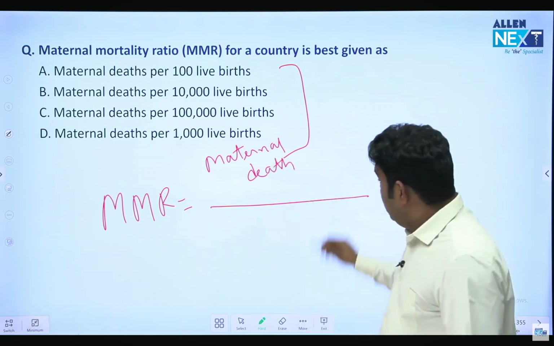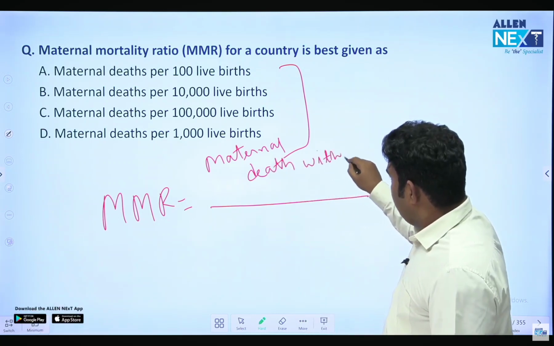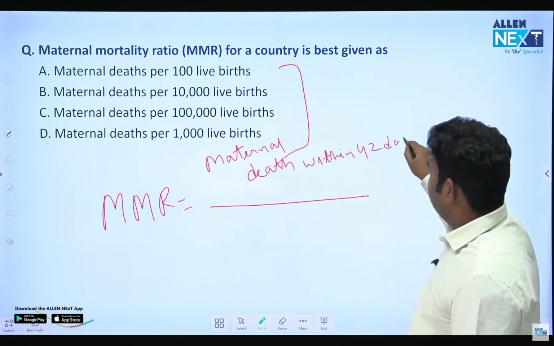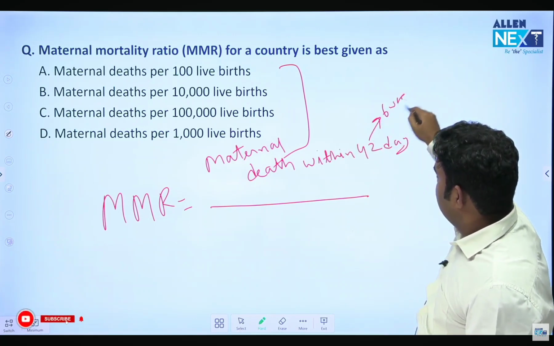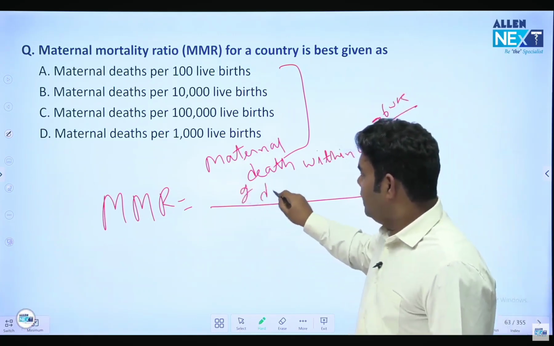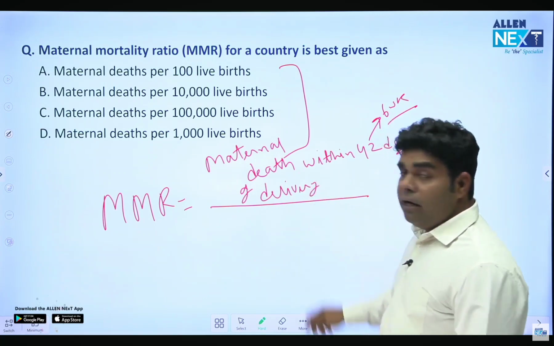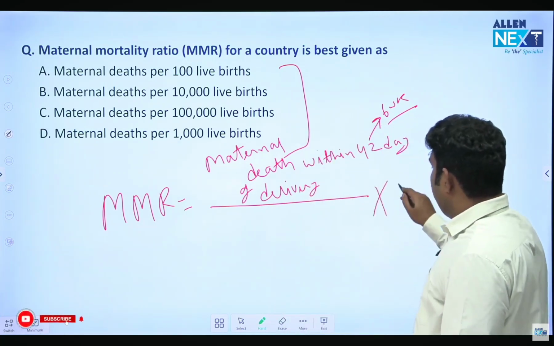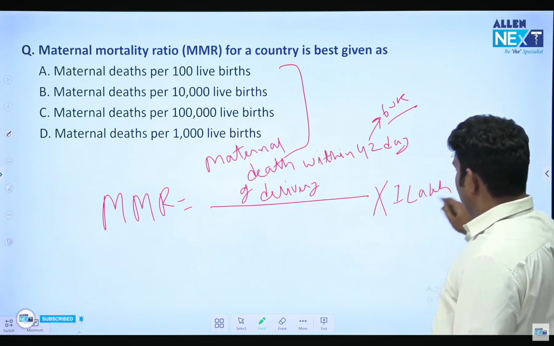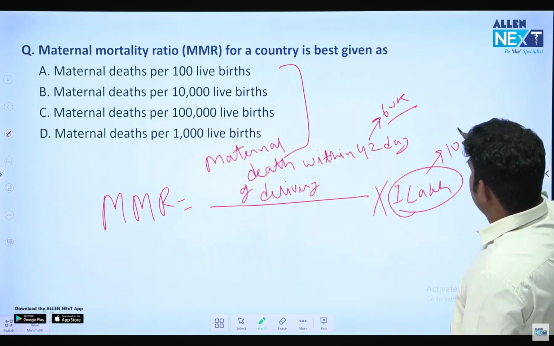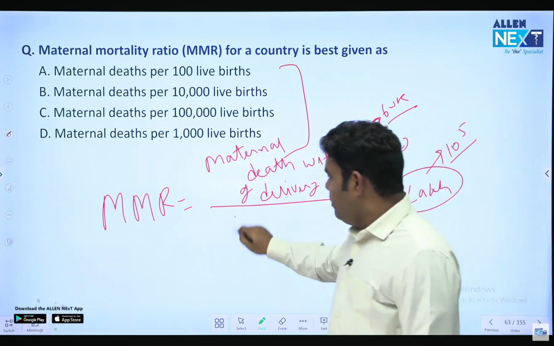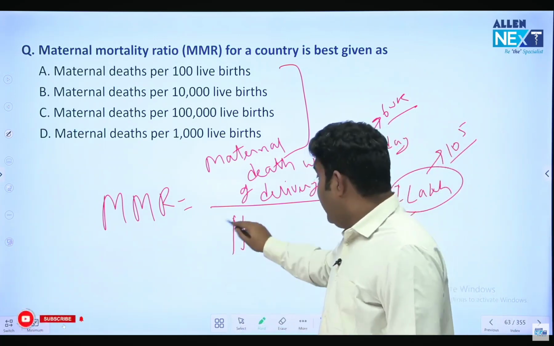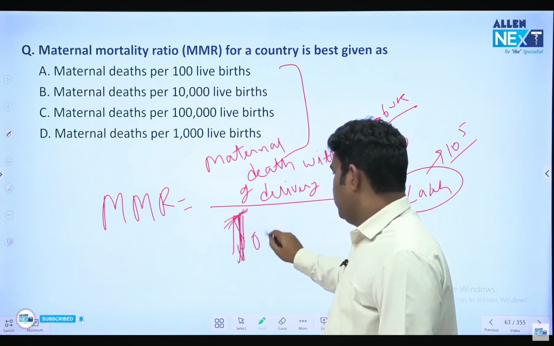Maternal death within how many days? Within 42 days of delivery. This is what they can ask. Within 6 weeks, 42 days of delivery, and they should die due to delivery related cause, multiplied by 1 lakh, that is 10 to the power 5, divided by total live birth. Remember this formula, it has been asked many times.